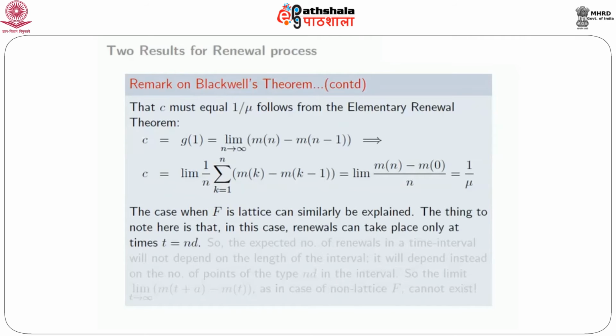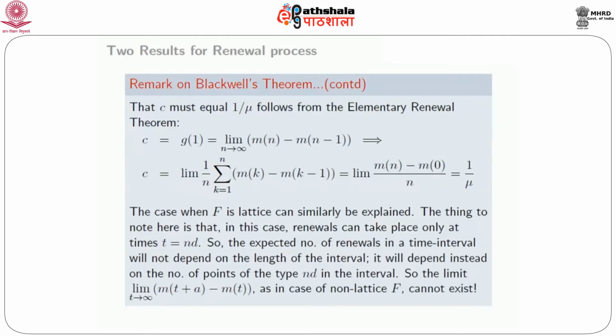Now we have just discussed the case when F is non-lattice. The case when F is lattice can be similarly explained. The thing to note here is that renewals can take place only at times t equal to nd. So the expected number of renewals in a time interval will not depend on the length of the interval. It will depend instead on the number of points of the type nd in that interval. Therefore, the limit as t goes to infinity of m of t plus a minus m of t cannot exist.